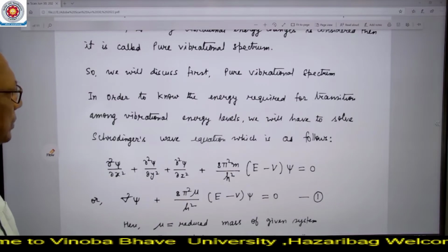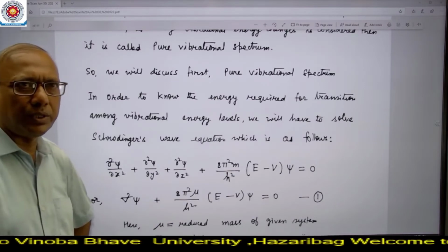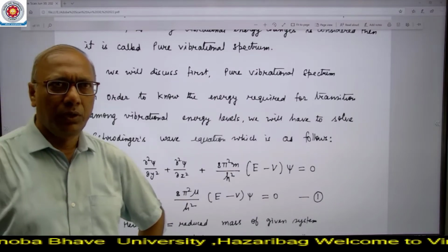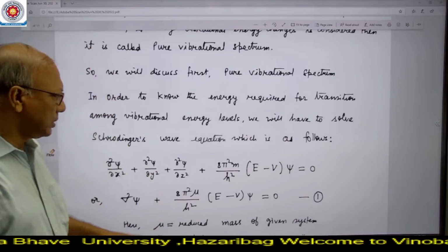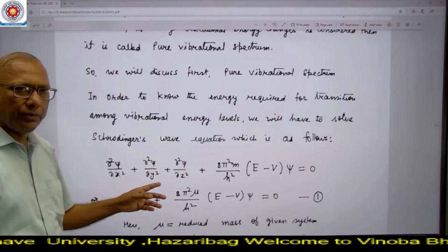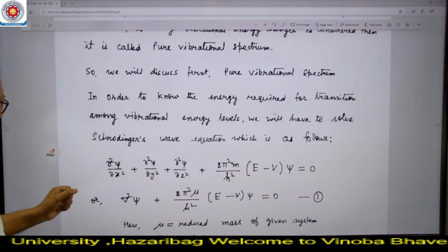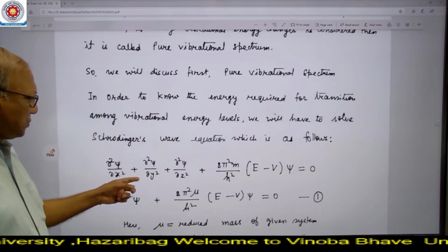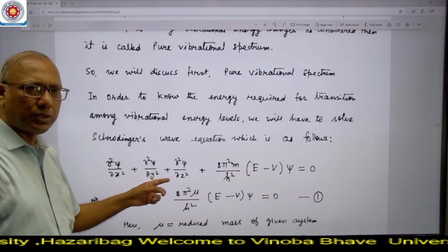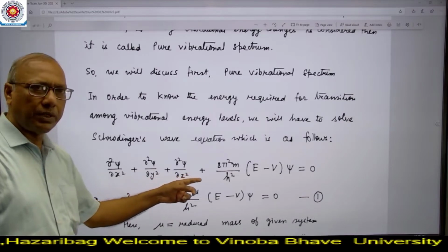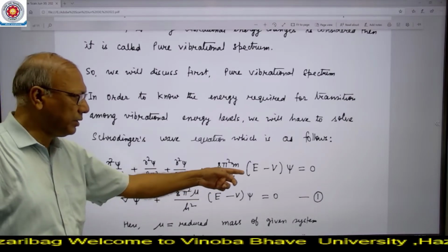Now, in order to know the energy required for the transition among vibrational energy levels, we will have to solve the Schrodinger wave equation, which is like this: d2 psi by dx square plus d2 psi by dy square plus d2 psi by dz square plus 8 pi square m by h square (E minus V) into psi equals zero.